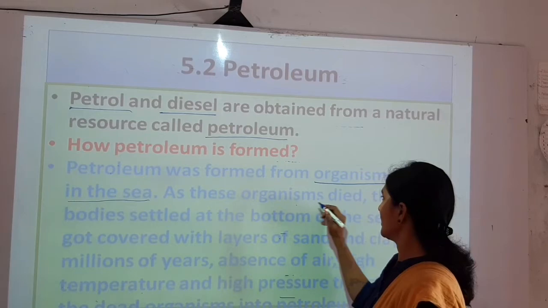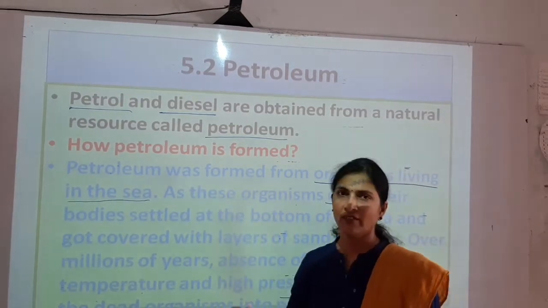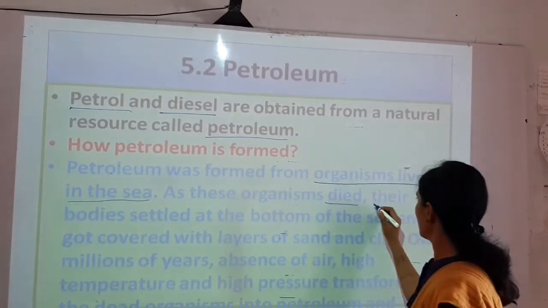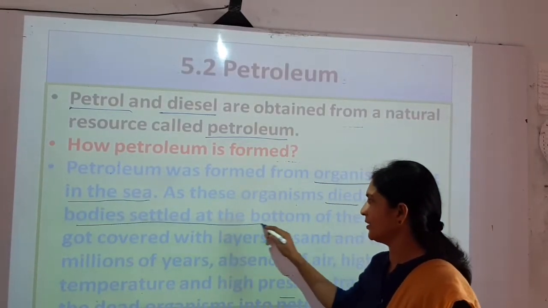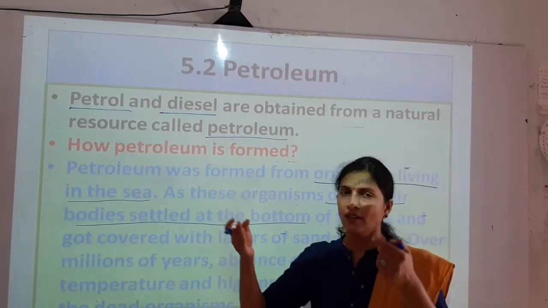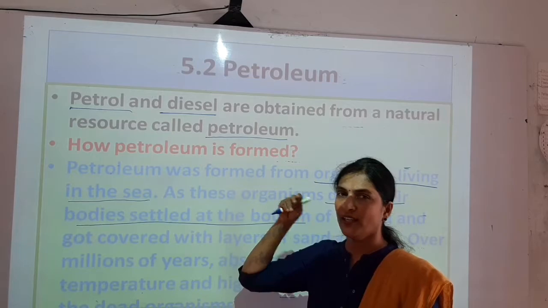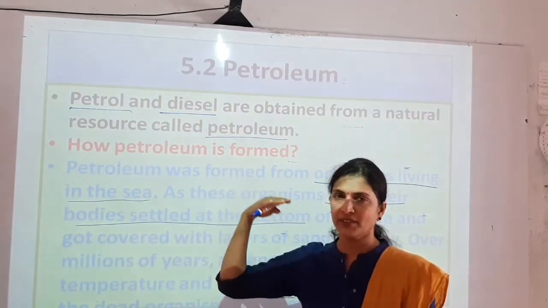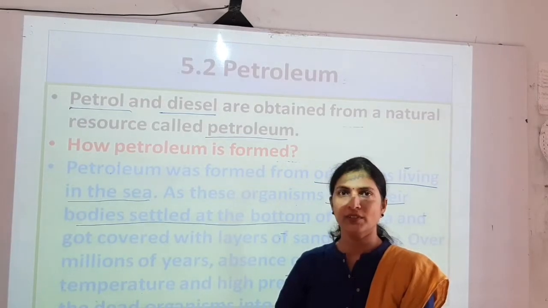As these organisms died, their bodies settled at the bottom. So when the animals in the sea, the plants in the sea, or any living organism in the sea becomes dead, its body settles down at the bottom of the sea.